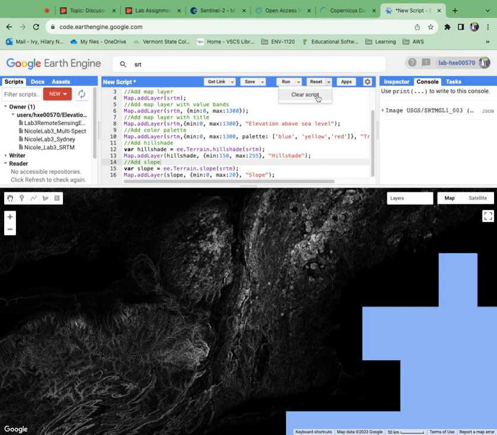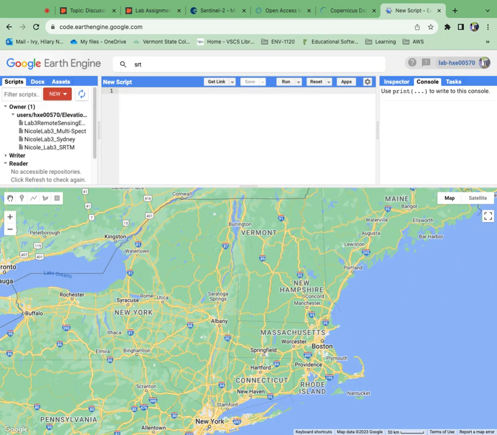Now I'm going to reset my script right here, and I'm going to pull in the next one. So for that first one, we were just working with single band images, and this one we're going to actually pull in an image from the Sentinel-2 that has a much higher band. I'm going to stop this, and there'll be another video following.